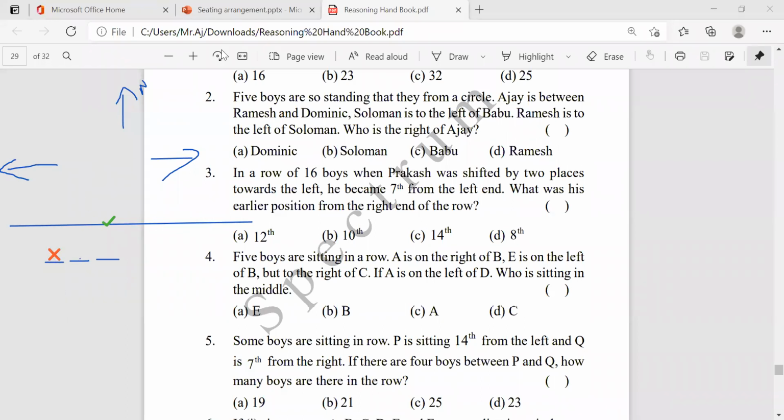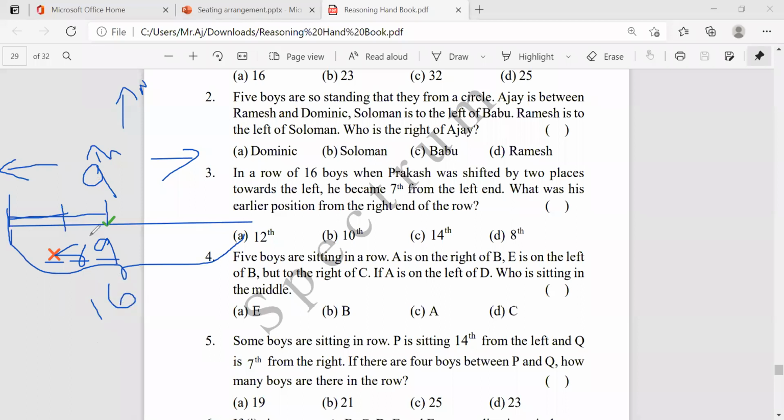This is what they are saying. This place is 7th from the left side. So previously, what was his position? 8th, 9th, right? From the left side, previously he was in the 9th place. And how many in total are there? Totally 16, they are saying.